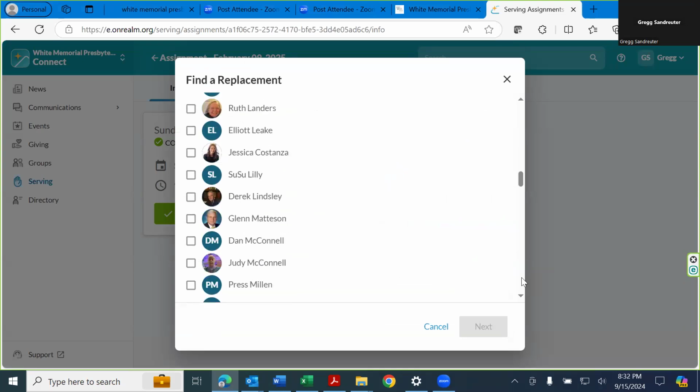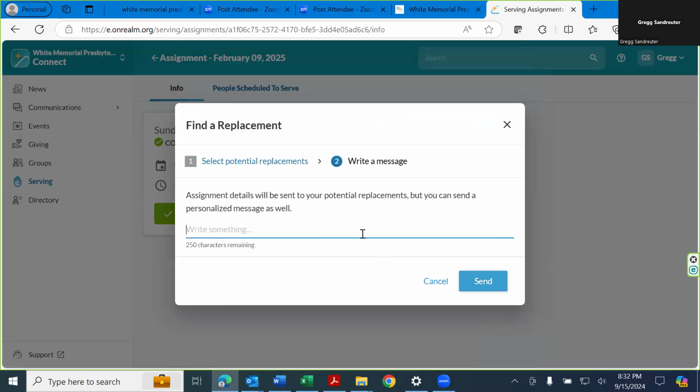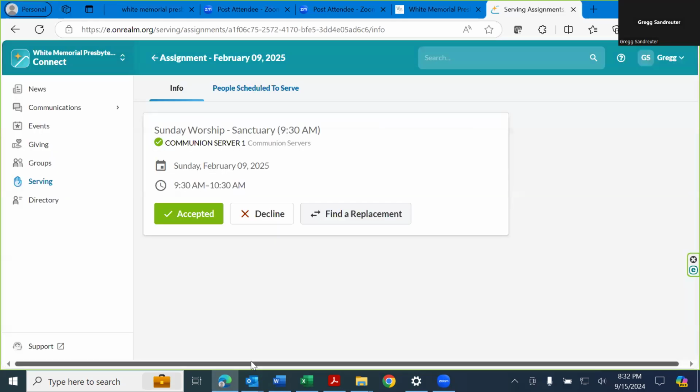In this case, one would find Jessica's name to send her an email only and write, thanks for taking my February 9th, 9:30 a.m. service spot, and send that as well. Once that happens, Jessica would do the same thing. She would accept the email that comes through. She'd be automatically scheduled, and voila, we're done.